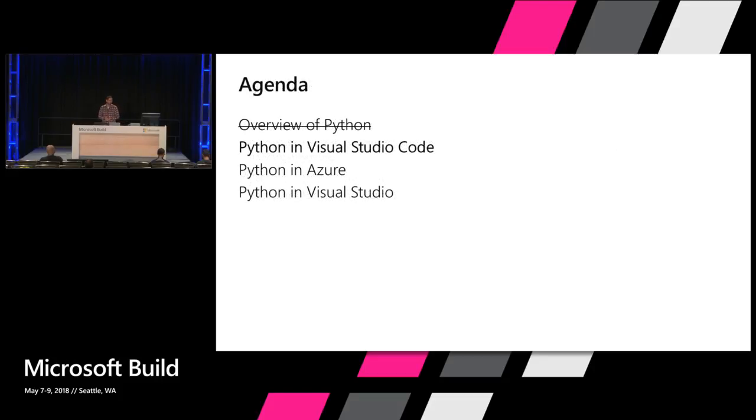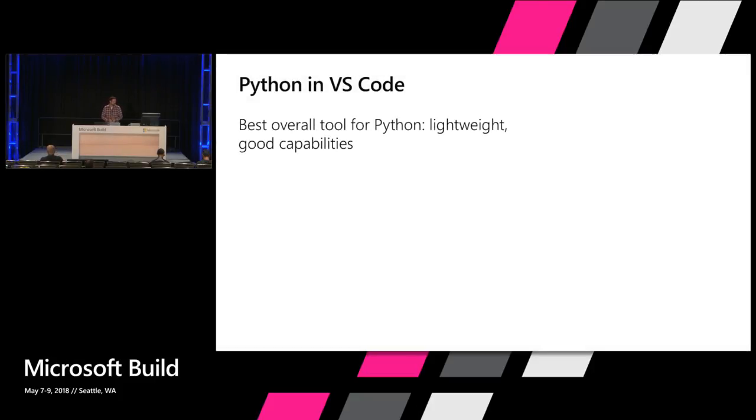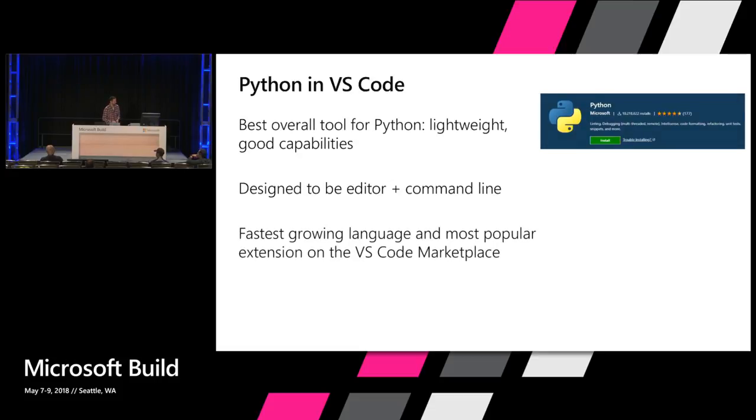So that was a quick overview of Python. Let's dive into Python and Visual Studio Code. Python and VS Code, as I said before, is the best overall tool for general purpose Python use. It's lightweight and has really good capabilities. It is designed to be an editor plus command line. It's not a fully integrated IDE. It's designed to be composed with a bunch of other tools that you're using.